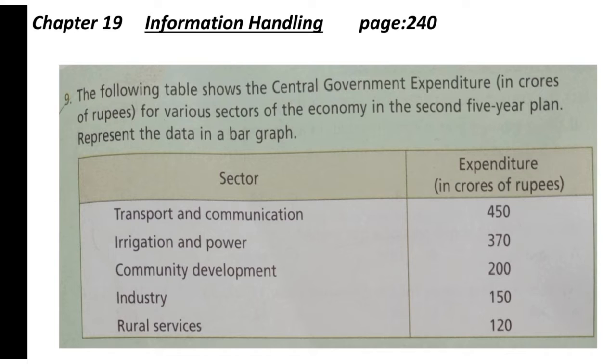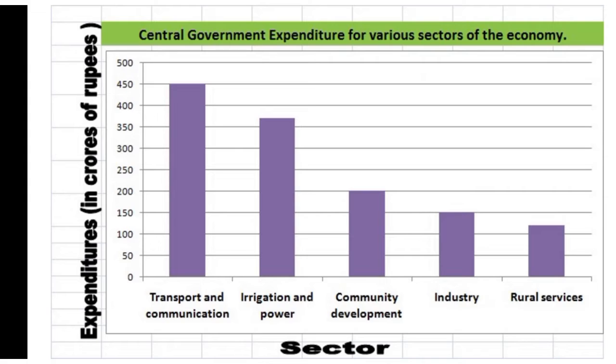And the data here is you are given the sectors, also the expenditure in crores of rupees. The sectors are transport and communication, irrigation and power, community development, industry and rural services. And expenditure goes from 120 to 450. Okay. So in the graph, we have mentioned the sectors on the x-axis, and on the y-axis, the values go from 0 to 500. Our highest value is 450, so we have to mention these values till 450 at least.